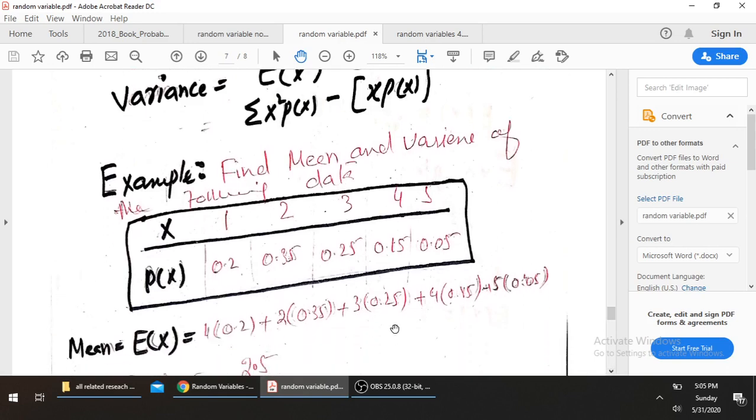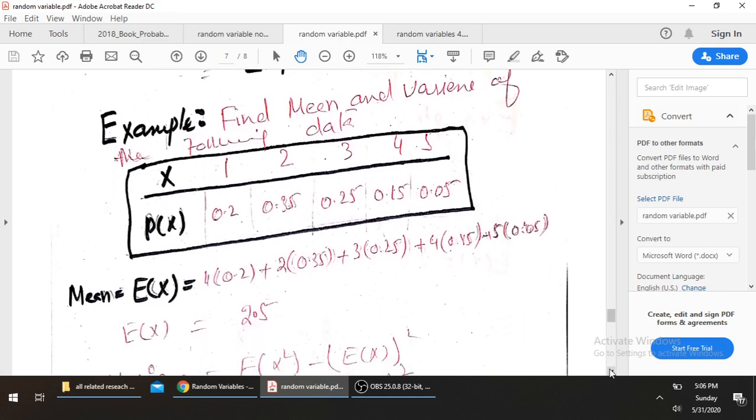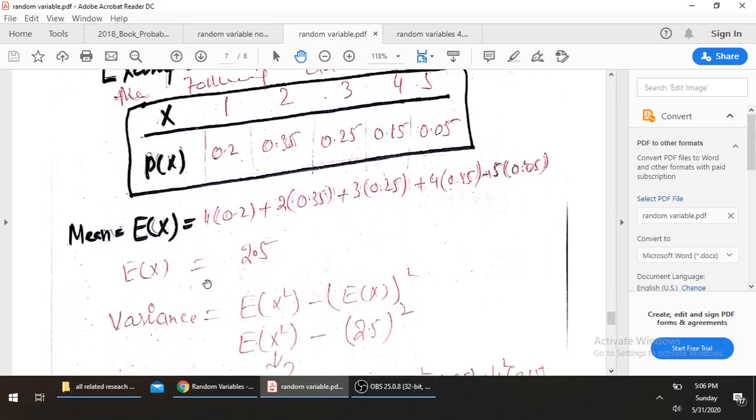Another example: find the mean and variance of the following data. We have the variable 1, 2, 3, 4, 5, and the probabilities of x are 0.1, 0.2, 0.35, 0.25, 0.15 and 0.05. We can find the mean of the variable by using the formula: variable value times probability, then sum, similarly up to all the values we have with their probabilities, and when we sum up, we get the answer 2.5.